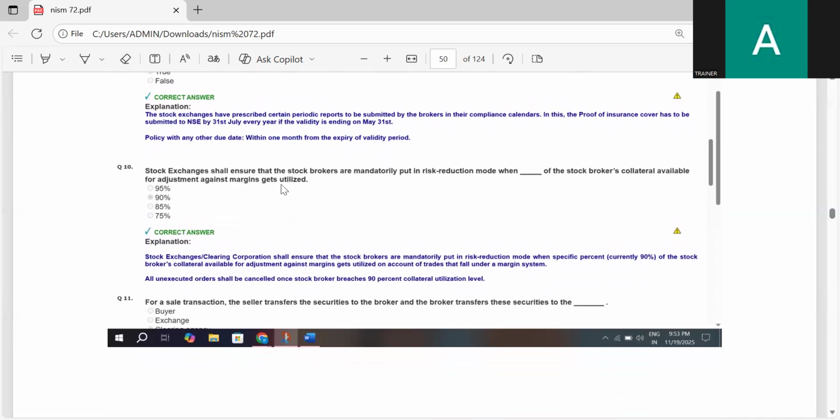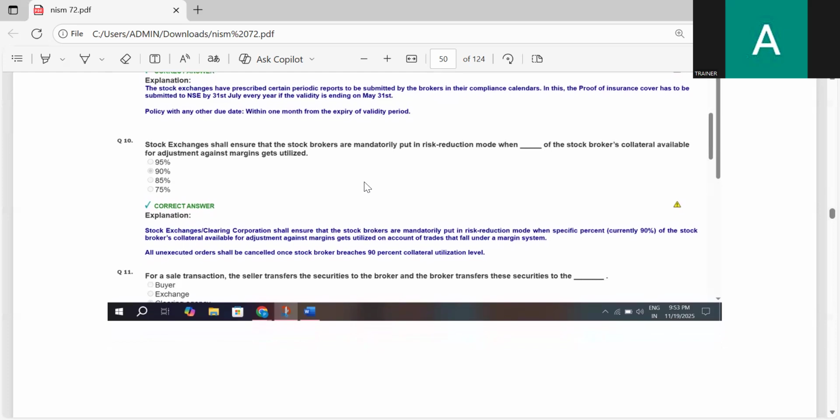The stock exchange ensures that all stockbrokers are mandatorily put in risk reduction mode when dash of the stockbroker's collateral available for adjustment against margins gets utilized. 90%. The stock exchange ensures that stockbrokers are mandatorily put in risk reduction mode when 90% of the stockbroker's collateral available for adjustment against margins gets utilized.